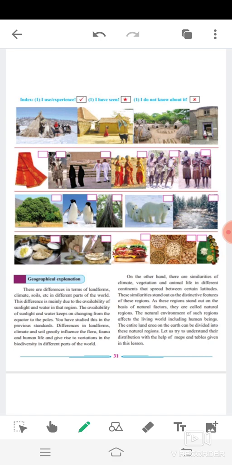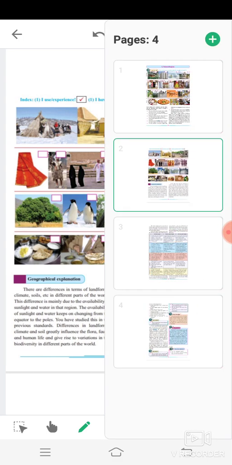The difference in landform, climate, soil greatly influences the flora and fauna. Human life gives rise to the variation in the biodiversity in different parts of the world. So let's go to the next page.